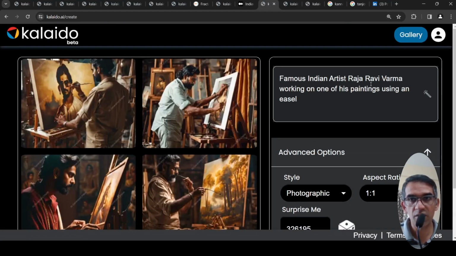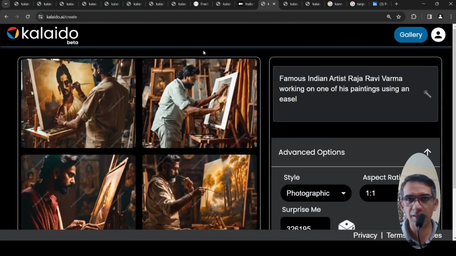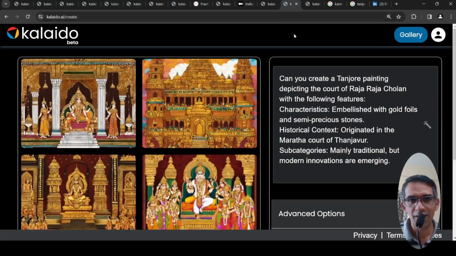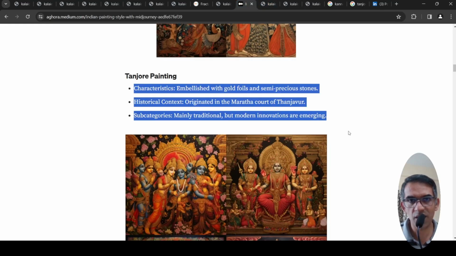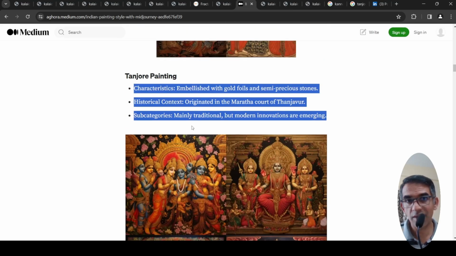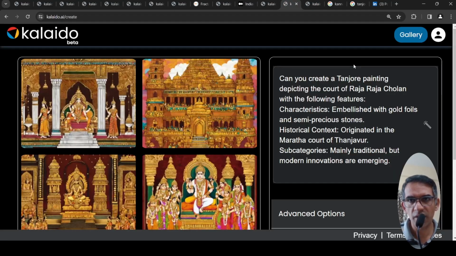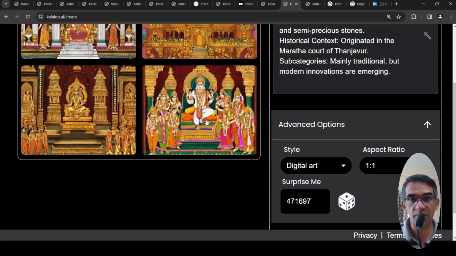Okay, so this was about the famous Indian artist Raja Ravi Varma working on one of his paintings. Here again, context, everything goes for a toss. Right? This looks like a modern person doing a painting, not the original Indian artist Raja Ravi Varma. Okay, this is a Tanjore painting, so I pulled out some characteristics and other things. There was this interesting blog post which talks about how to generate these kinds of paintings from Midjourney and what the characteristics of these paintings are. So I pulled out from there and I put a prompt saying, can you create a Tanjore painting depicting the court of Rajaraja Cholan with the following features? I put these features and these were the kind of images which were generated.